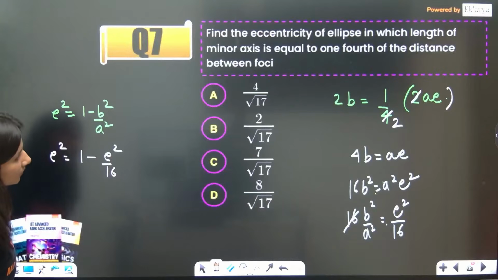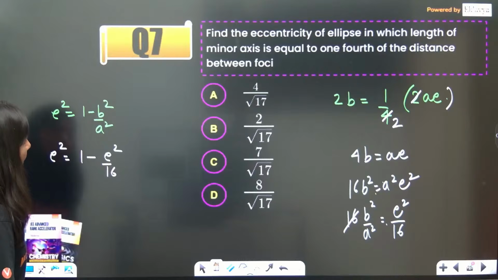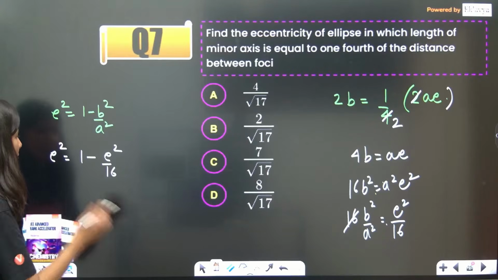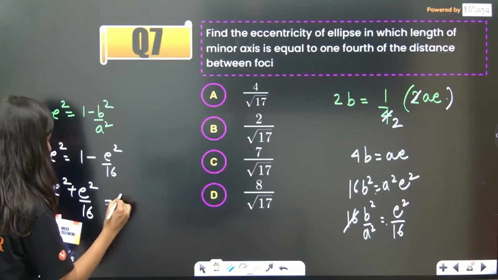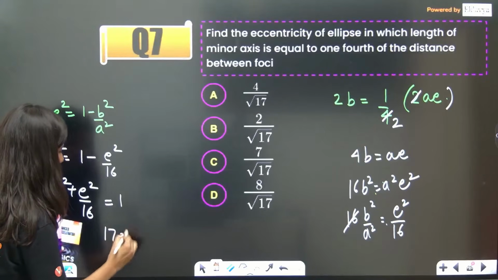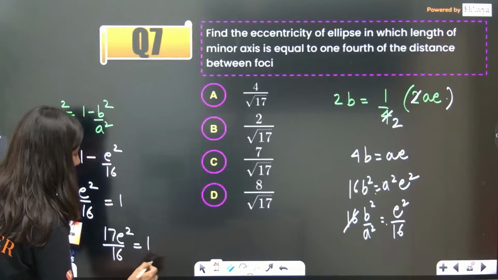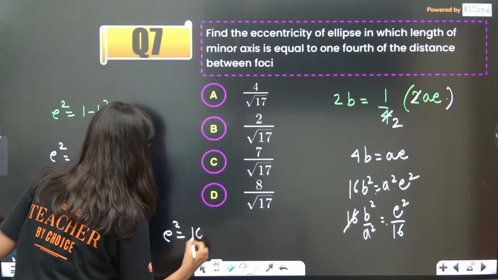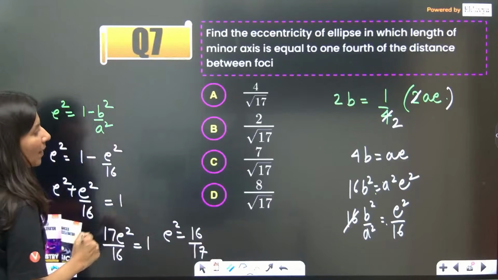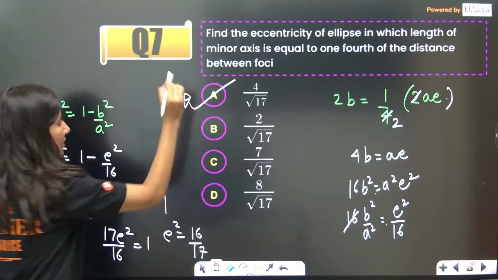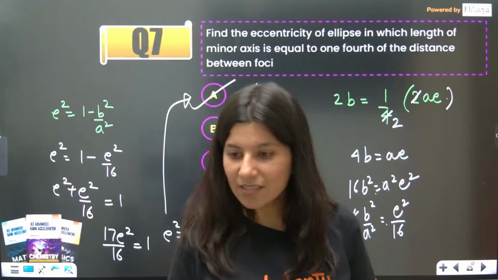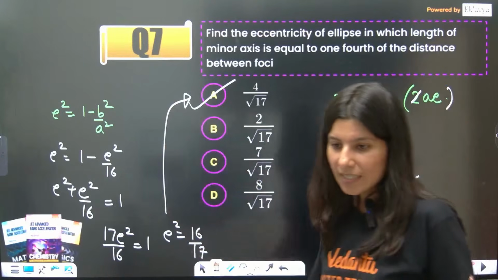See, this is e square is equal to 1 minus b square by a square, which is 1 minus e square by 16. So e square plus e square by 16 is equal to 1. So this is 17 e square by 16 is 1. e square is 16 by 17. So 4 by root 17 is option A. This is your eccentricity. Everybody in the chat box, yes? What do you think? Is it an easy question?